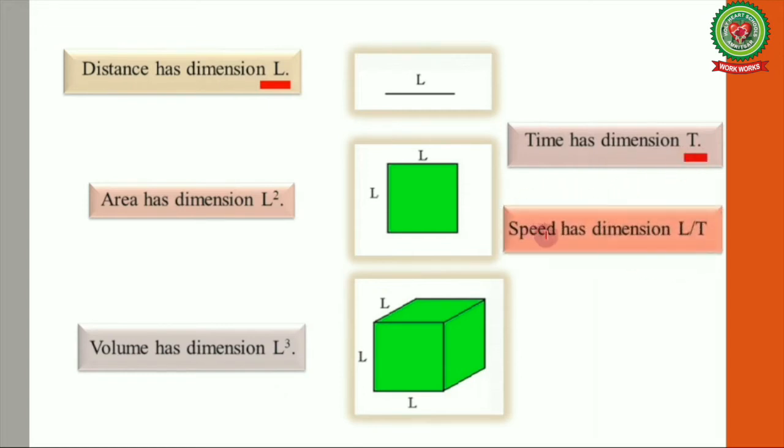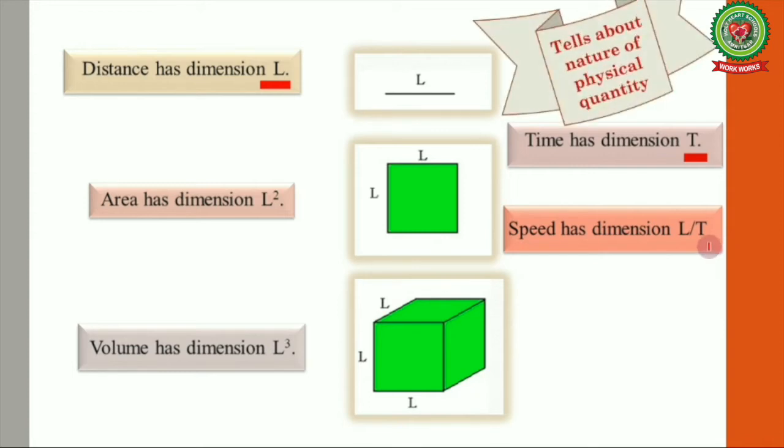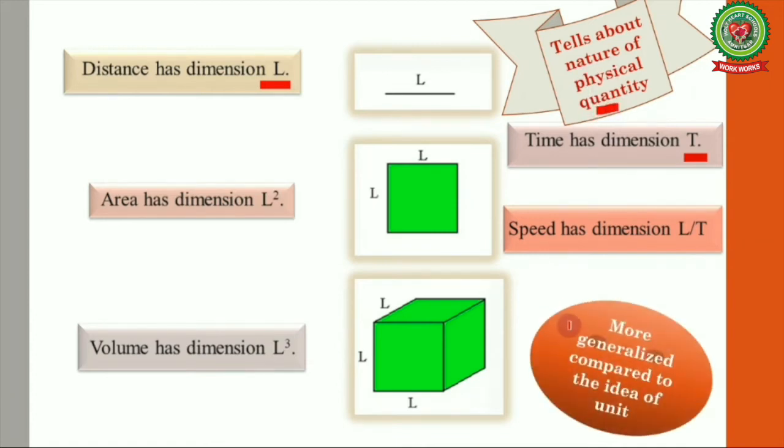Therefore, speed has the dimension of L divided by T, because L is the dimension of length or distance and T is the dimension for time. So we can say that dimensional analysis tells about the nature of a physical quantity, or in other words, dimensions are more generalized compared to the idea of unit.